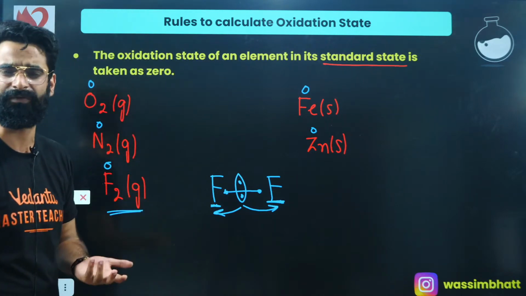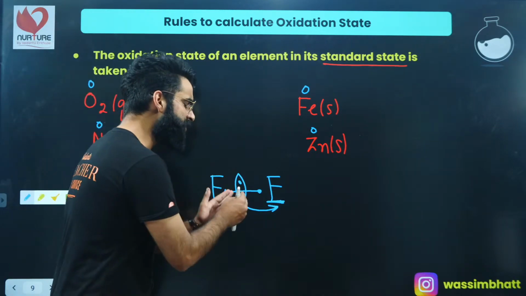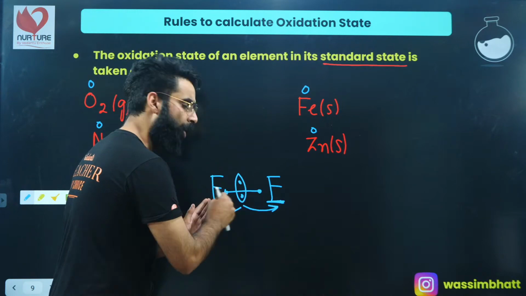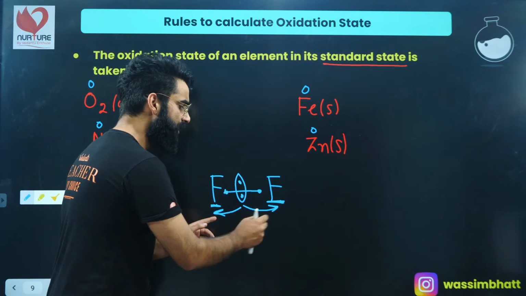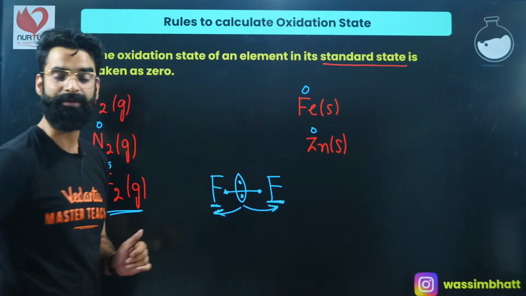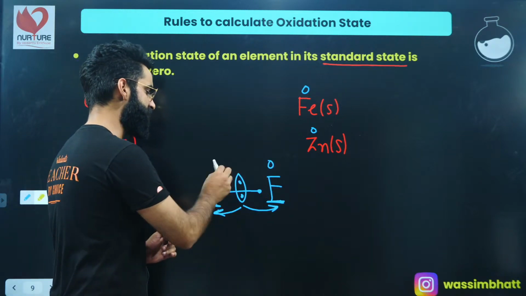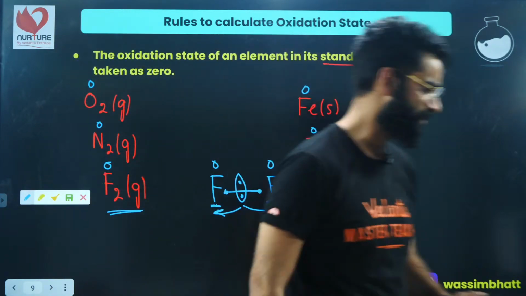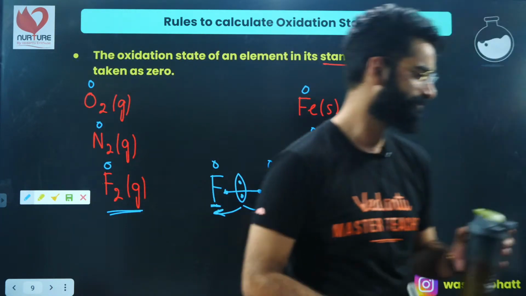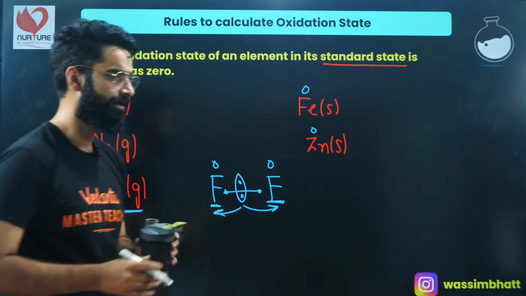If there is no shifting of the electron pair, there will be no contribution of this bond towards the charges present on fluorine, I must say, right? That's why I say the oxidation state of fluorine in case of F2 is going to be simply 0. I'm sure it's clear to everyone. Yeah? Right, people?